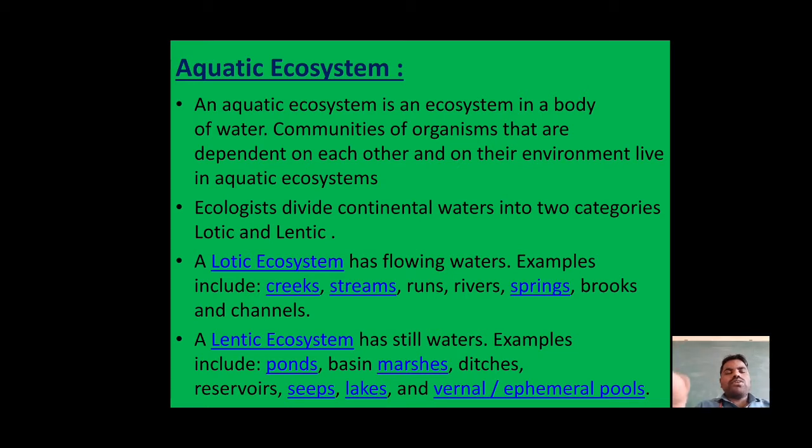In this class we are going to discuss the aquatic ecosystem. Before this, in the last class we discussed the ecosystem, the structure of ecosystem, and different kinds of animals: scavengers, herbivorous, carnivorous. With that we also discussed plants and the photosynthesis process in the first class. Now we come to the second class. In this video we are going to discuss the aquatic ecosystem and terrestrial ecosystem and their types.